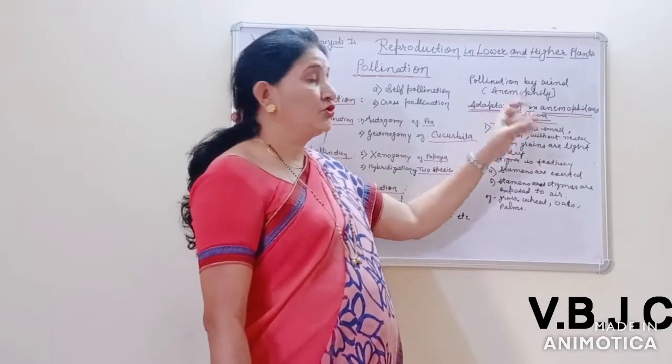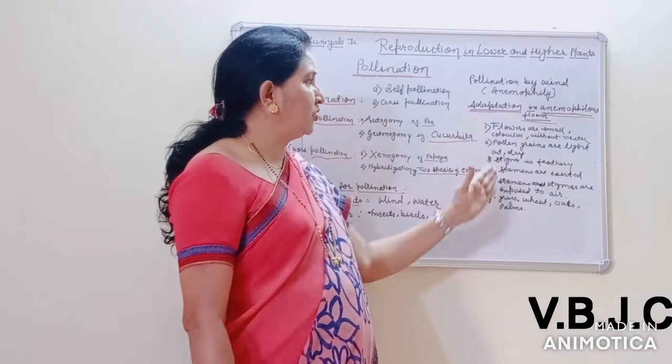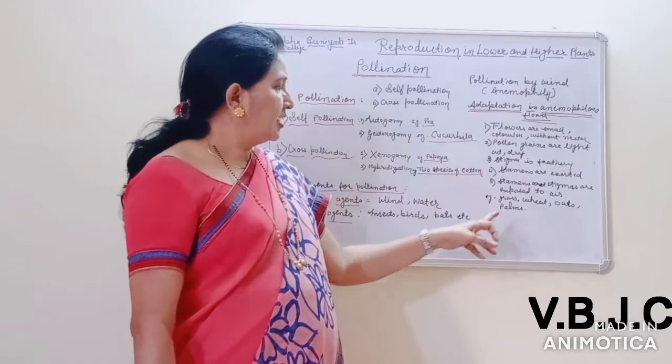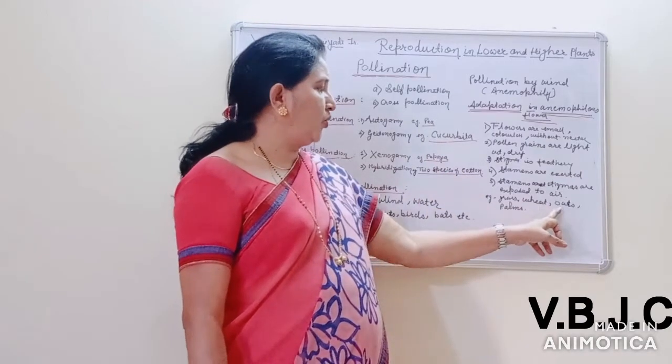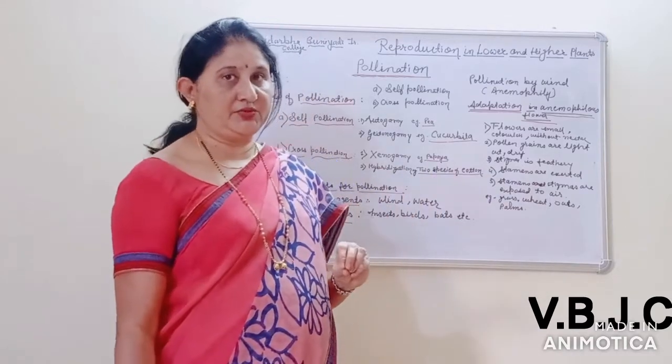These flowers show adaptation, because pollination takes place only by wind. The examples are grass, wheat, oats, and palms. It means all monocotyledonous plants are included there.